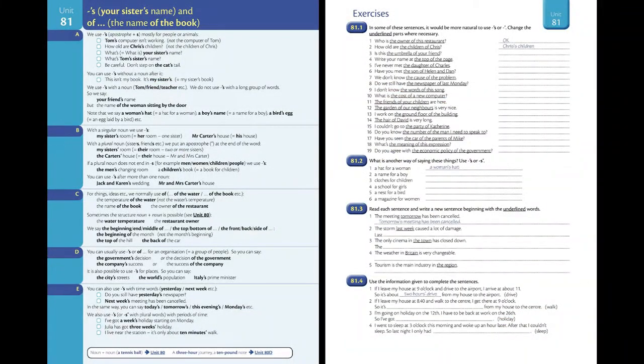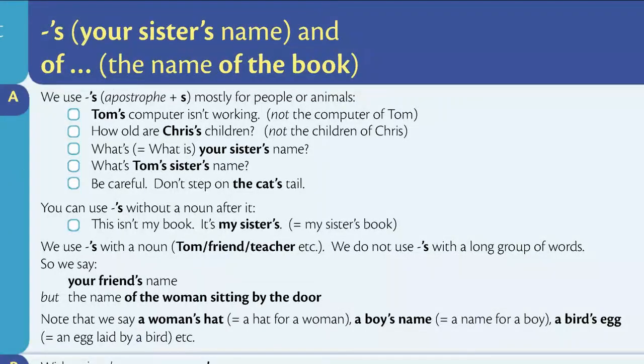Unit 81. Apostrophe S: your sister's name, and of: the name of the book. Section A. We use apostrophe S, apostrophe plus S, mostly for people or animals.